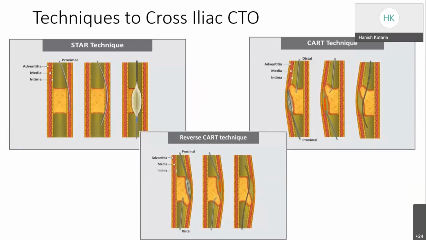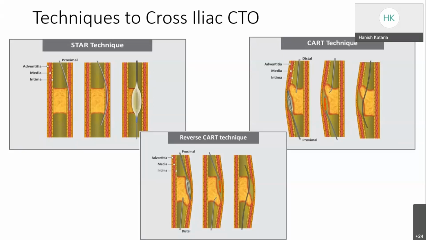In this technique, we enter the wire retrograde subintimally, and after some extent that track is dilated with a balloon, and from the other side, from the antegrade contralateral access, the wire is entered into this subintimal plane through that access.